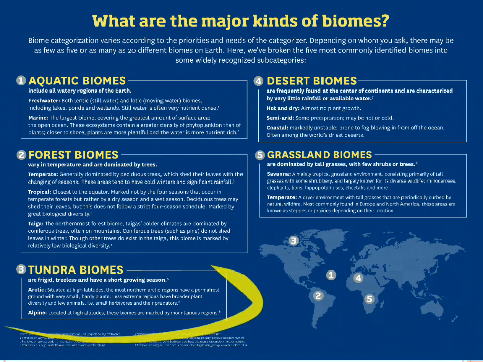When you come to the tundra biome, tundra is again divided into Arctic and Alpine, where Arctic is in the higher latitudes, in most of the northern Arctic regions with the permafrost, with very small plants, because the habitation of plants at the extremes of winter is a very difficult situation.